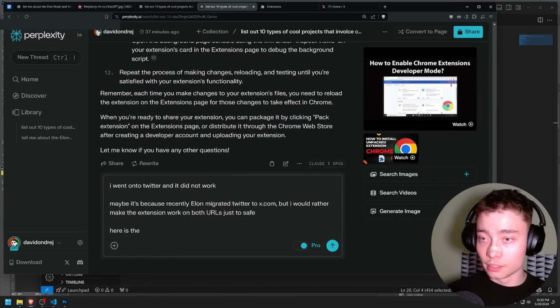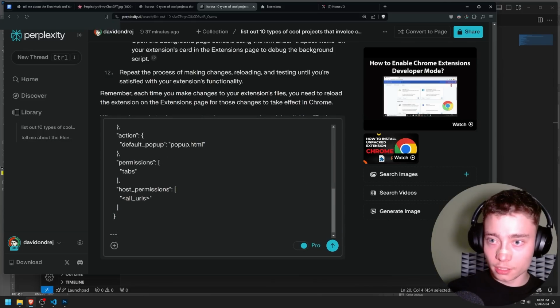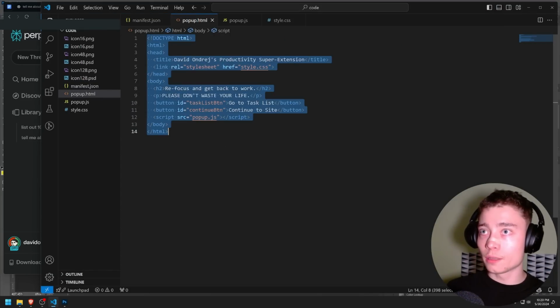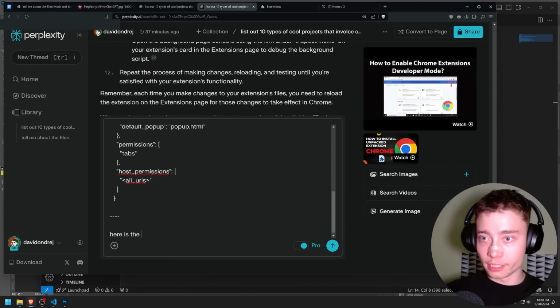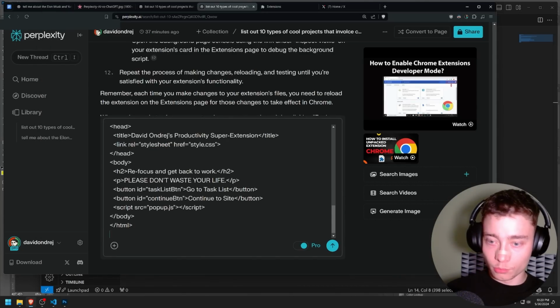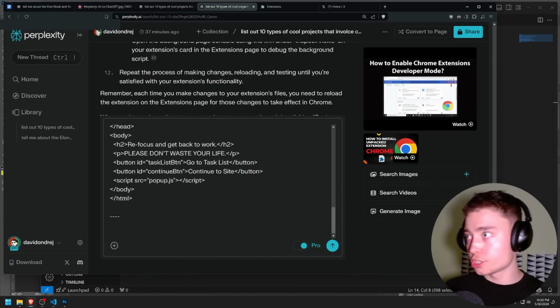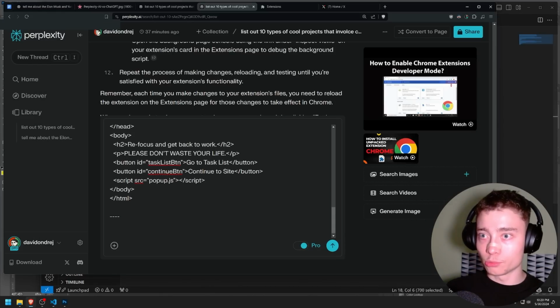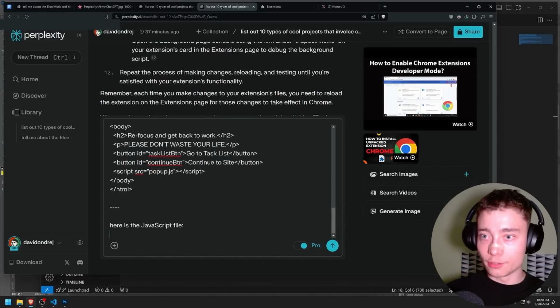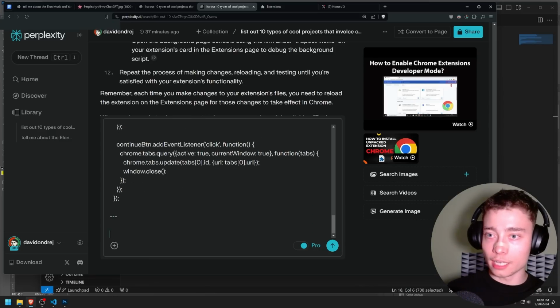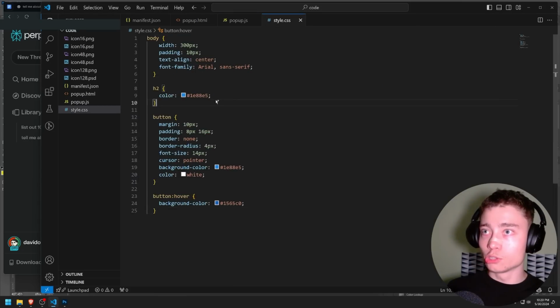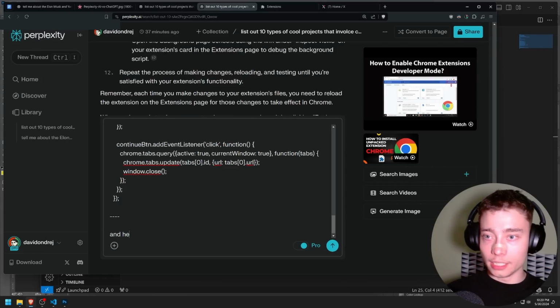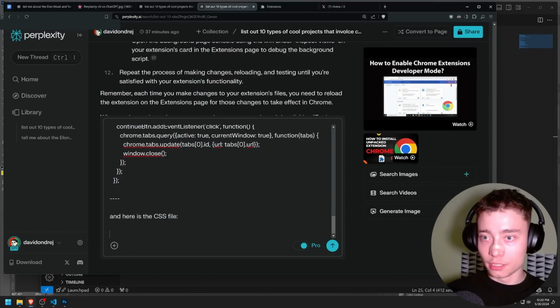Here is the JSON file, boom. Then I'm going to do the HTML file. Here is the HTML file, boom, separated with these four dashes. That way you keep the prompt organized. Here is the JavaScript file. The reason I'm doing this is to give the LLM context again, to remind it of the current state of the project. That way it knows what to change and what to keep. And here is the CSS file. Boom.